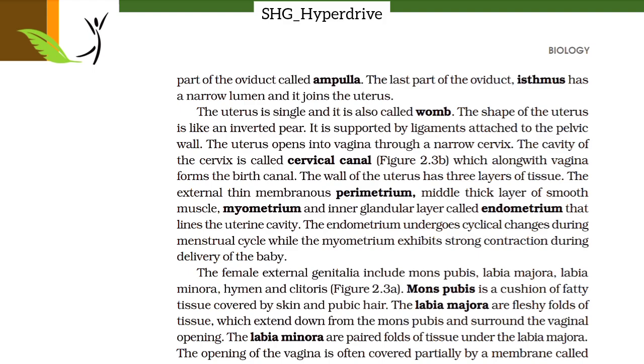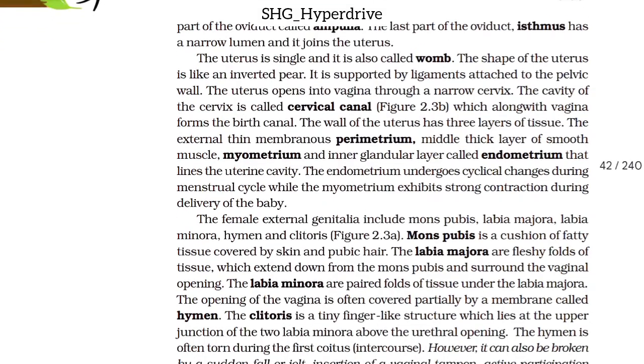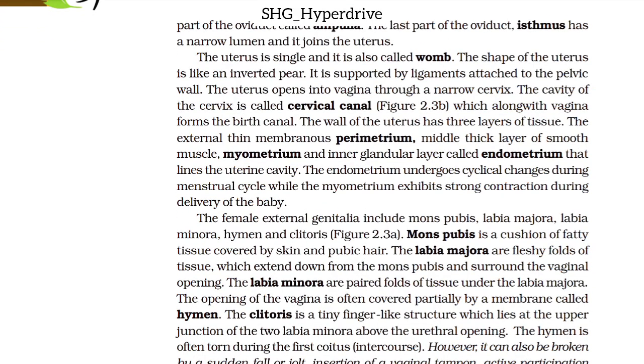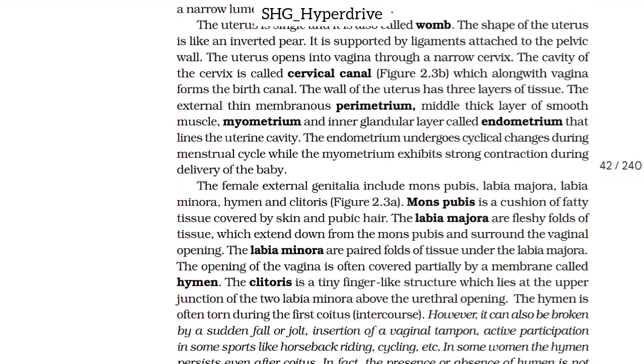The uterus opens into the vagina through a narrow cervix. The cavity of the cervix is called the cervical canal, which along with the vagina forms the birth canal. The wall of the uterus has three layers of tissues: the external thin membranous perimetrium, the middle thick layer of smooth muscles, the myometrium, and the inner glandular layer called endometrium that lines the uterine cavity. The endometrium undergoes cyclic changes during the menstrual cycle, while the myometrium exhibits strong contraction during delivery of the baby.